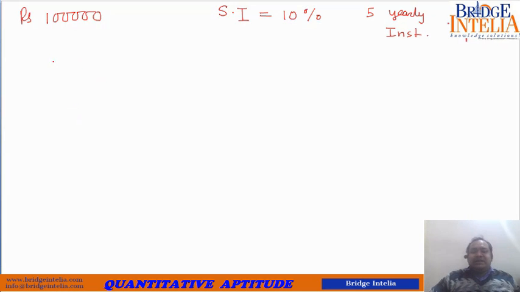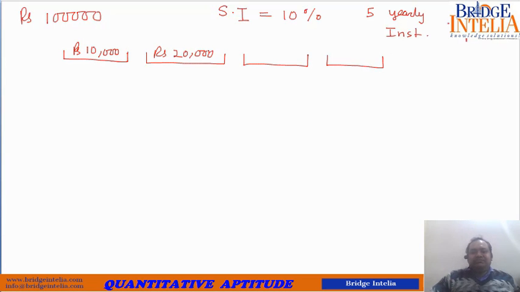What are his yearly installments? First year he paid back 10,000. Second year he paid back 20,000. Third year he paid back 30,000. Fourth year he paid back 40,000.